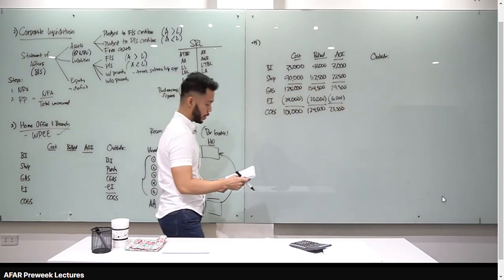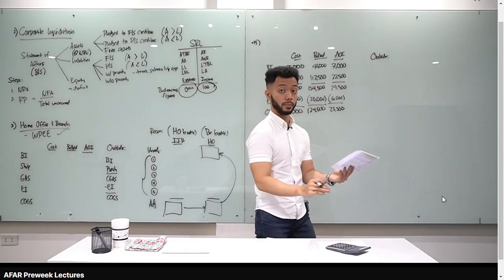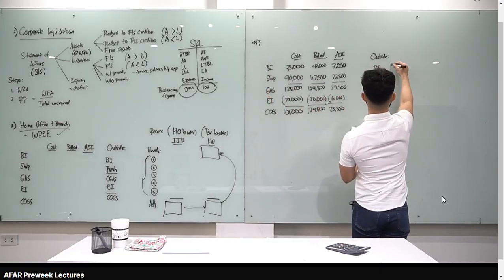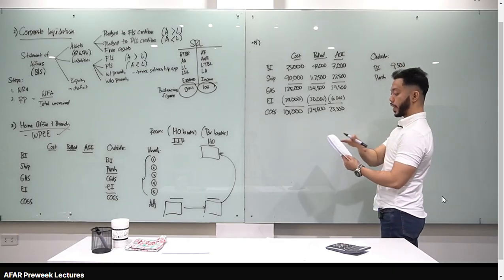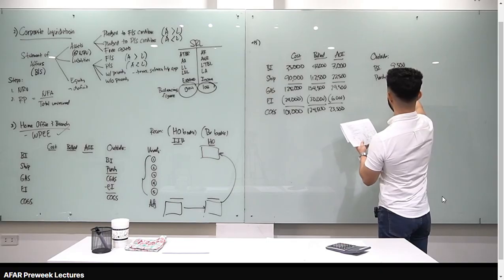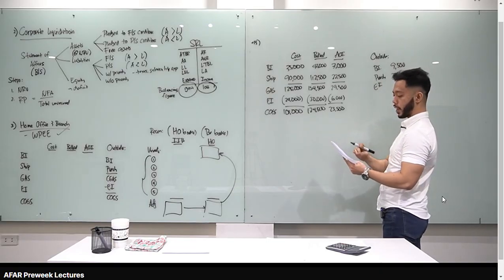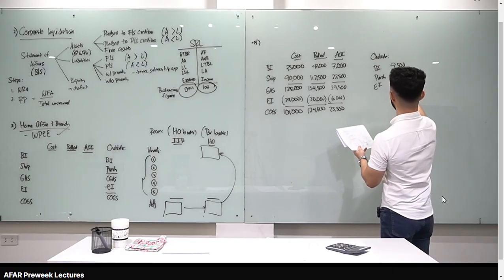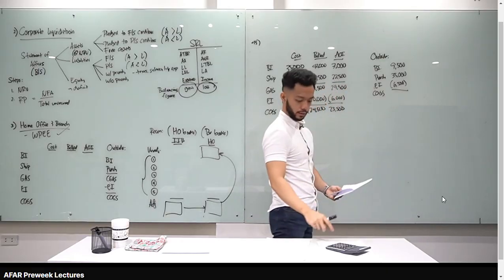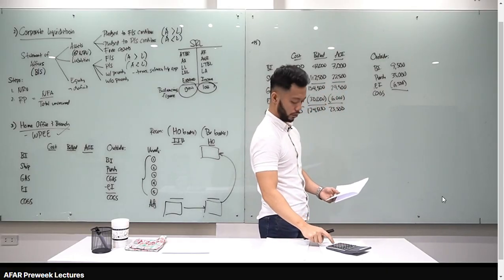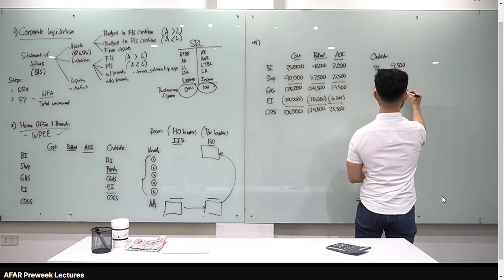Gawin natin yung outside purchases. Beginning inventory, nakita mo dyan class, beginning inventory sa branch from outsiders, 9,500. Alright? So lagay dito, beginning inventory, 9,500. And then we have purchases, dun siya sa third item, purchases from outsiders, 35,000. Minus natin yung ending inventory. Dun siya sa second to the last item, ending inventory from outsiders, 6,500. Okay? Let's compute the cost of goods sold ni branch. 9,500 plus 35,000 minus 6,500, you get 38,000. Okay? Ito yung cost of goods sold from outside purchases, 38,000.